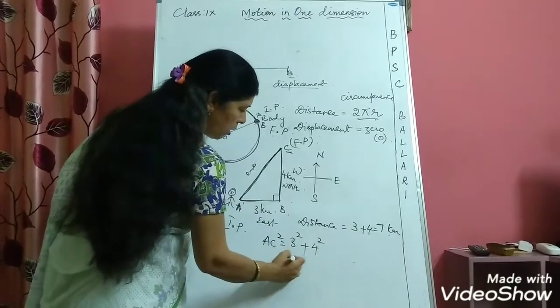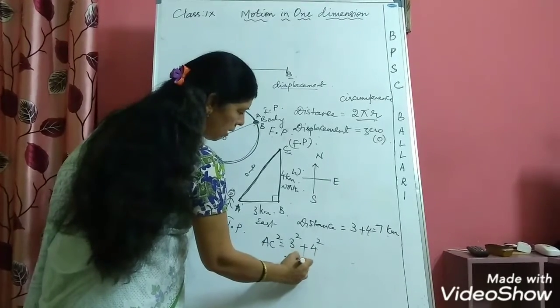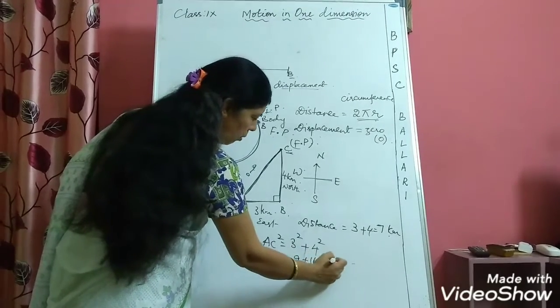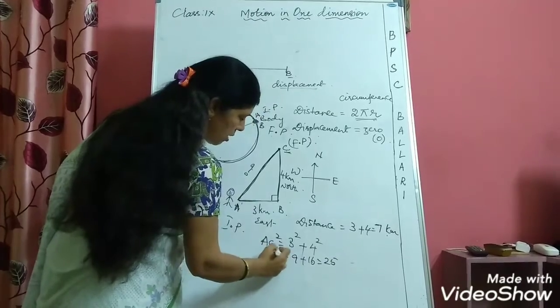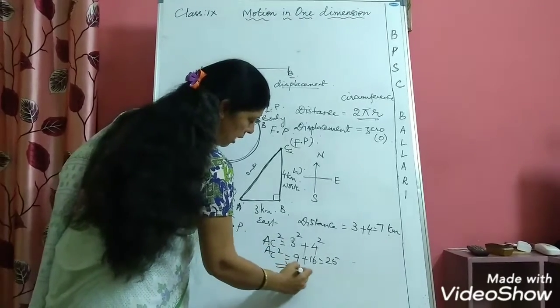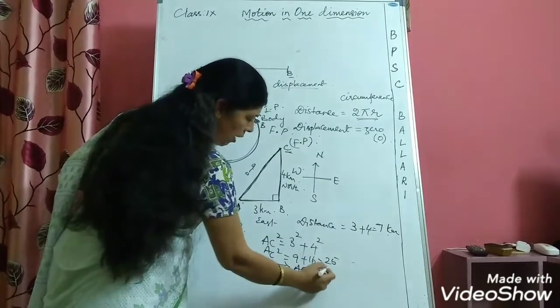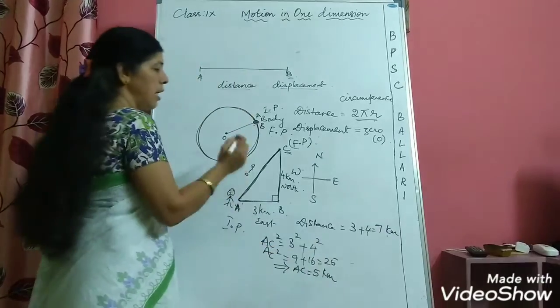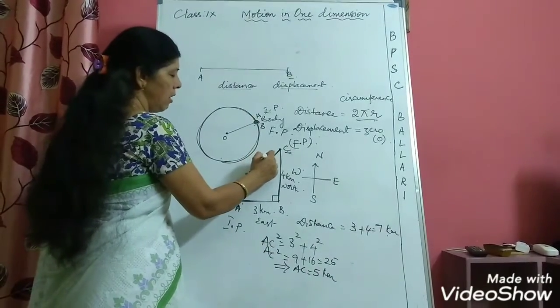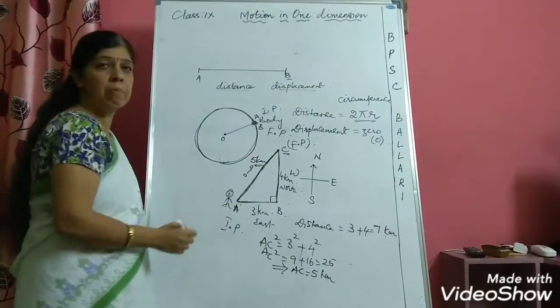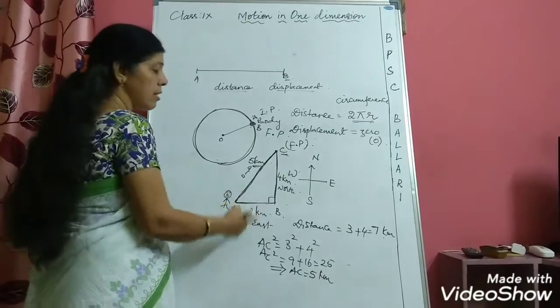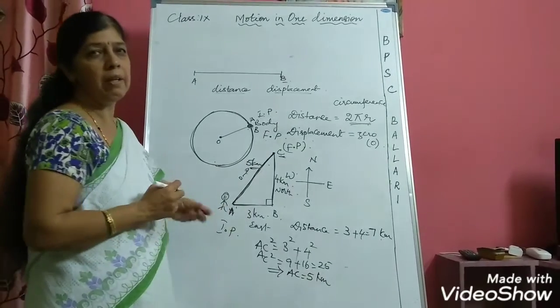Now how much will it be equal to? 9 plus 16, that is equal to 25. AC square is equal to 25. This implies AC will be equal to 5 kilometers. Now just see, the displacement of the man will be equal to 5 kilometers, whereas the distance travelled is 7 kilometers.